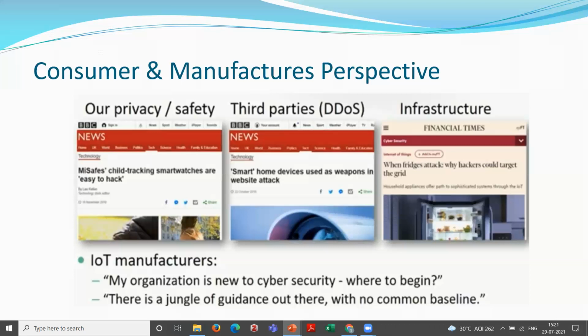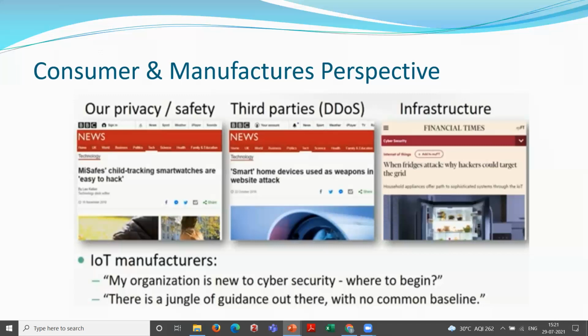The next one is the fridge attack. Why could hackers target the grid? So it says that whatever the attack happened on the fridge or related things, its basic aim is to consume the power, the electric supply, and due to that the consumer has to pay more, because he just drags out that electricity and uses it for his own benefit, and the consumer who is the owner of that has to pay more for that electricity bill.